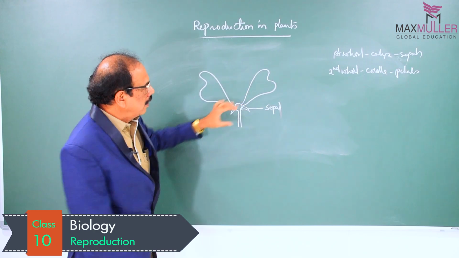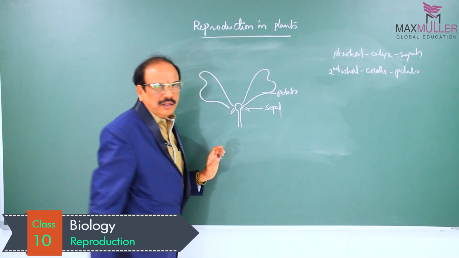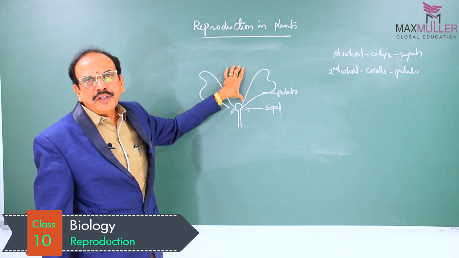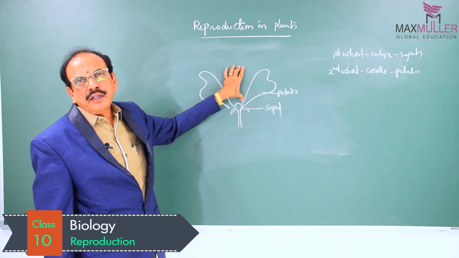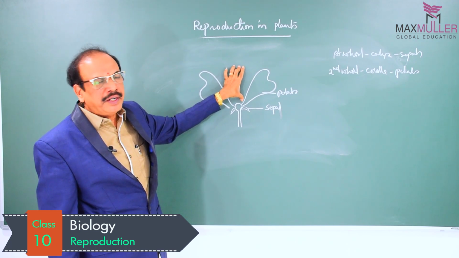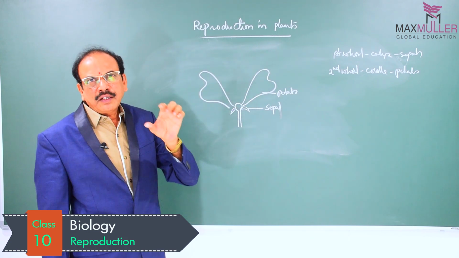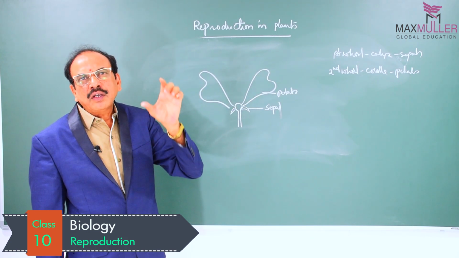And this first whorl, second whorl, sepals and petals together are called non-essential organs of the flower, because they won't play any important role in sexual reproduction. They won't play a direct role in sexual reproduction. That's why these two whorls together are called non-essential organs of the flower.